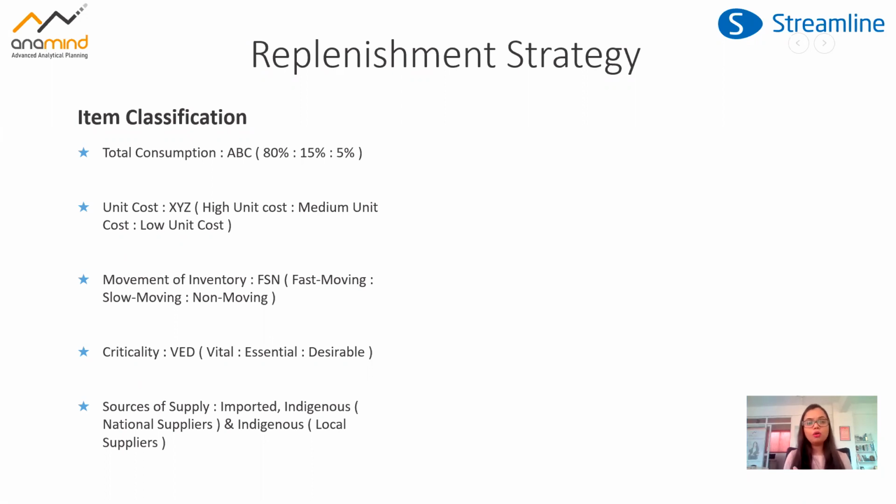So this is one way of classifying the inventory. The second way is the XYZ classification, which is also known as the high unit cost method, or high medium low cost method. In this case, we are looking at the cost of the item. Since we are managing the inventory, we need to give more emphasis to items which have very high cost compared to items which have very low cost. So that is a very important criterion.